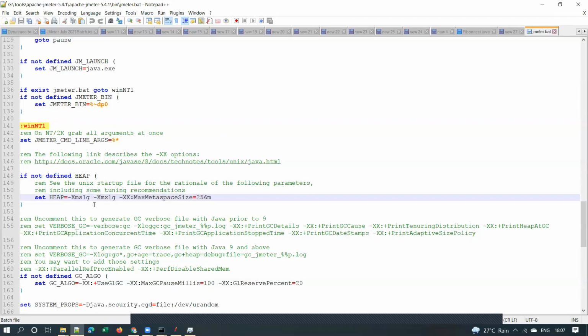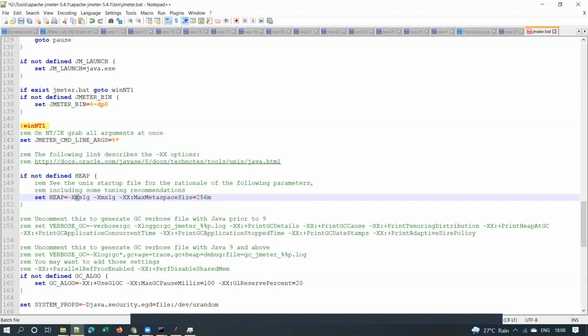If you want to increase, you can give 1.5 GB, or you can give 1500 MB, like that. Or if you want to increase to 2 GB, you can change it here from 1 GB to 2 GB. If your JMeter heap memory is not sufficient, the default memory is not sufficient, then only you need to change this. And this is how we change it.